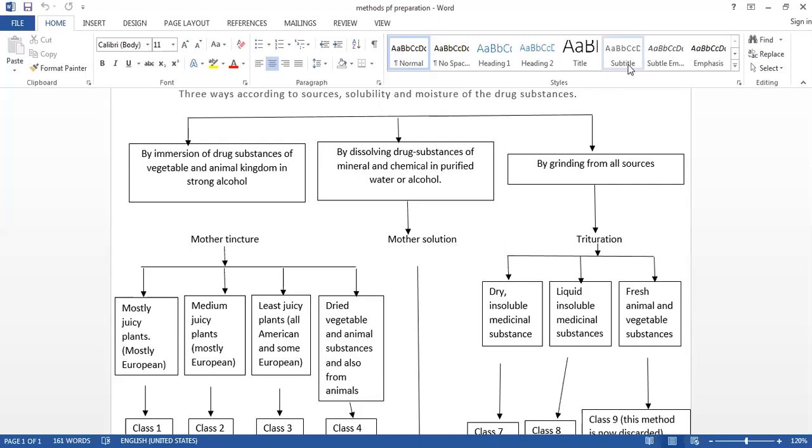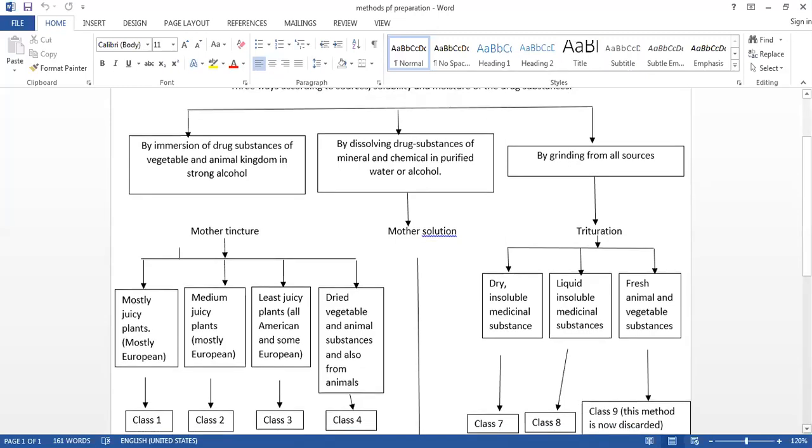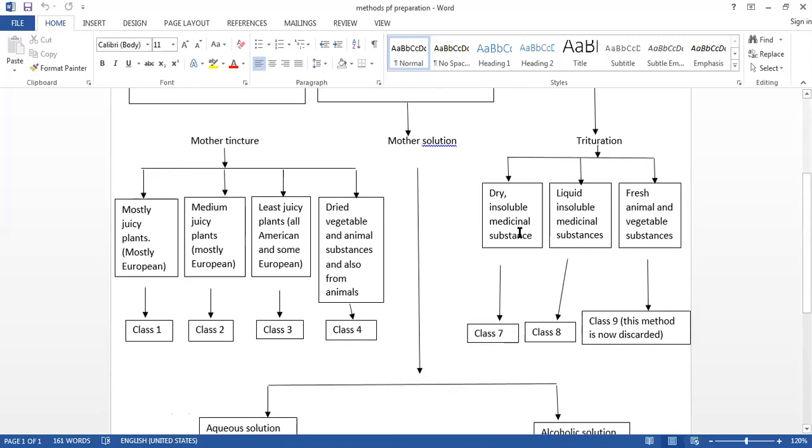And the rule for the class 7th is explained under the medicine Arsenicum album, under the Materia Medica Pura. So class 7, dry and insoluble substances are involved here.